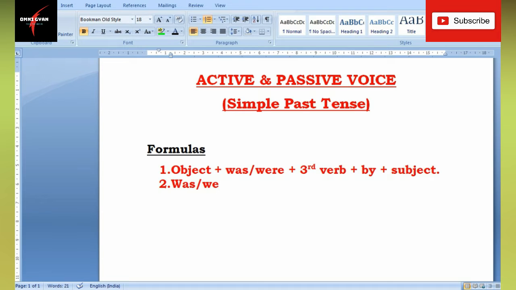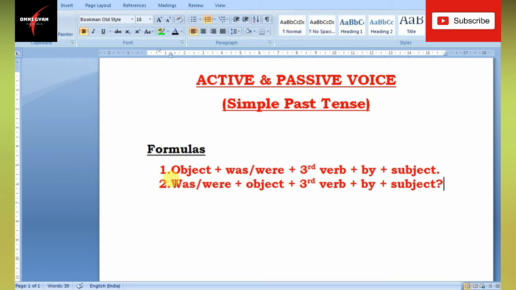The rest remains the same. Then by plus subject, and then question mark.